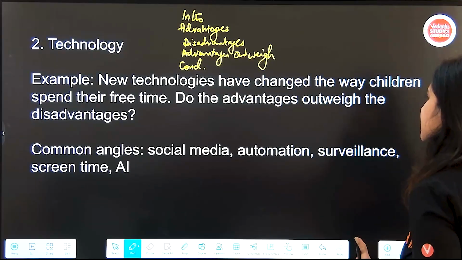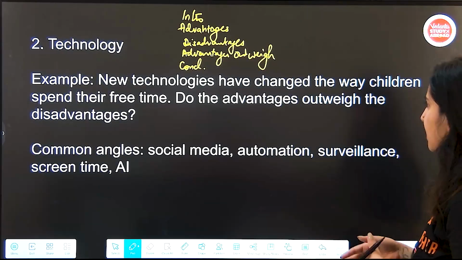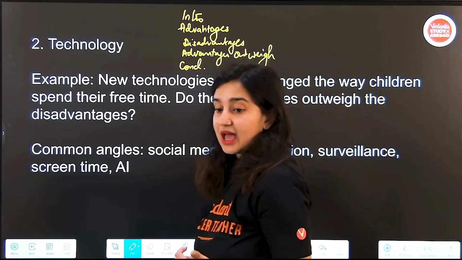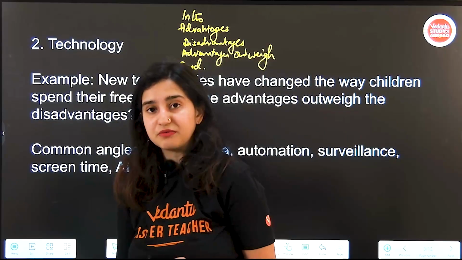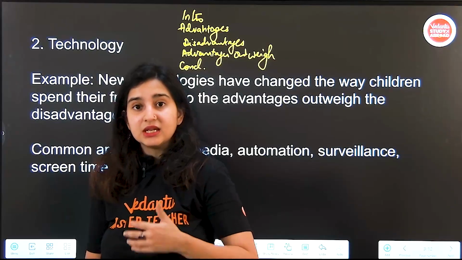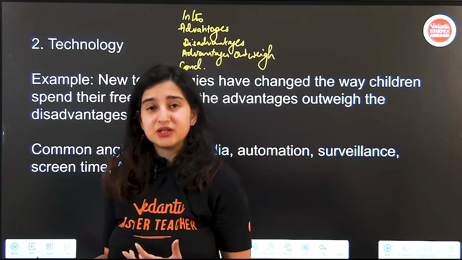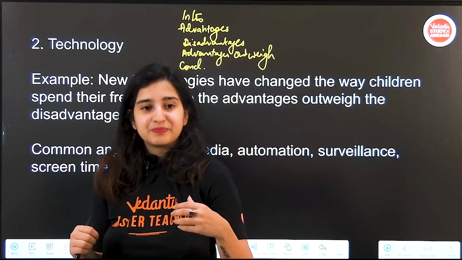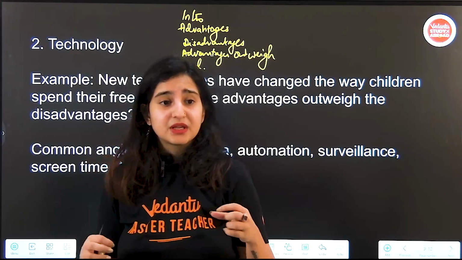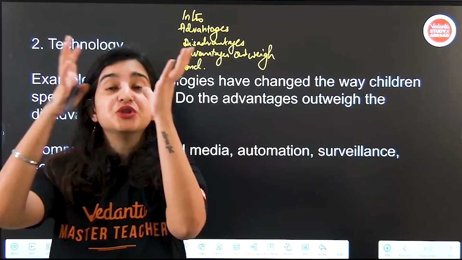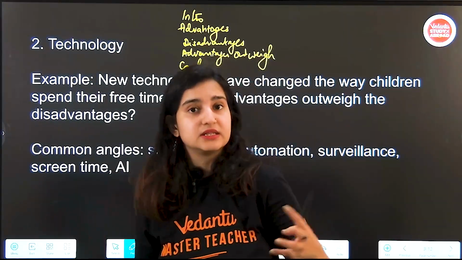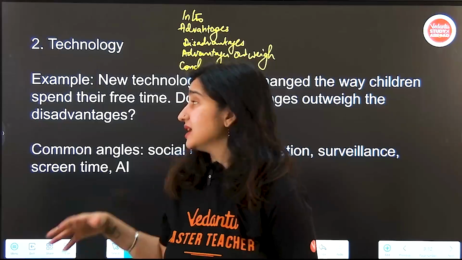What are the advantages and disadvantages? How can you think about this? Well, you can say that advantages, definitely access to more resources from the comfort of your home. There is a lot of experimentation being done. Traditional classrooms or traditional learning was very blackboard, book. There was no 3D. Being able to imagine 3D visuals enhances learning in a lot of young learners. This has been researched, stuff like that.